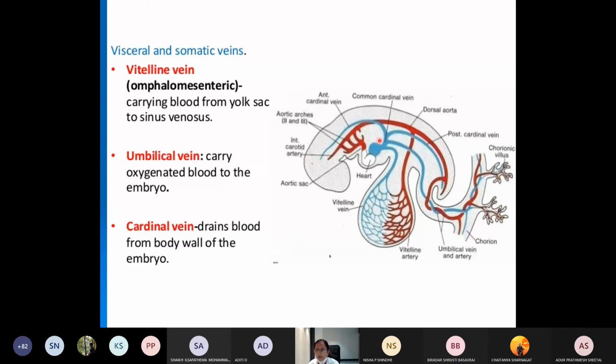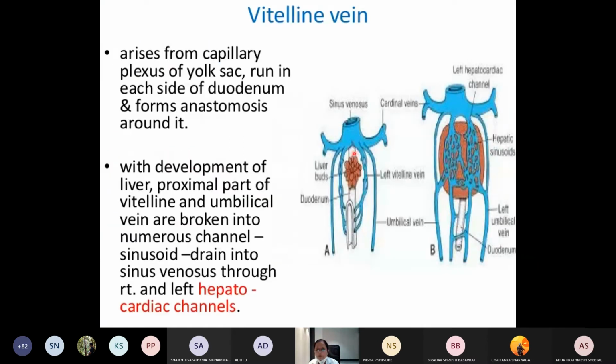So all these veins, that is the vitelline vein, umbilical vein and the cardinal veins. The vitelline vein and umbilical veins drain in the floor, whereas the cardinal veins drain the blood along the right and the left horn of the sinus venosus. So this is how you can see. This is the sinus venosus. These are the right and the left horns. These are the vitelline veins and these are the umbilical veins.